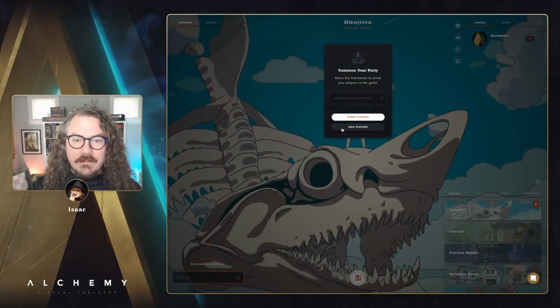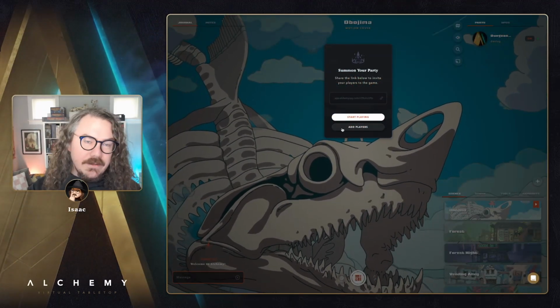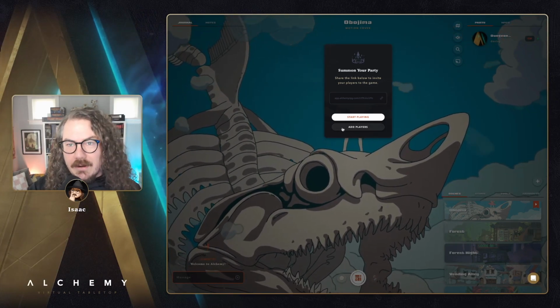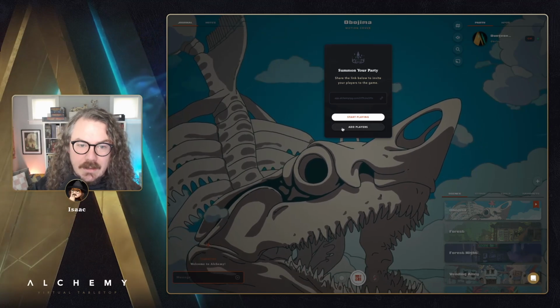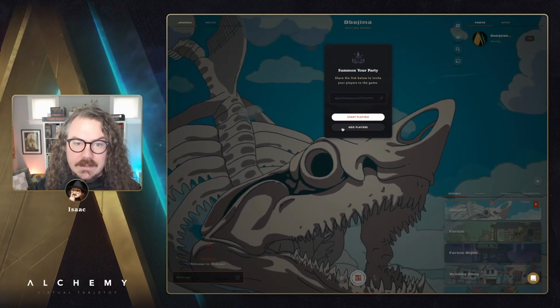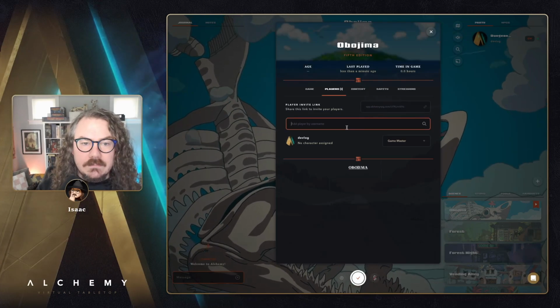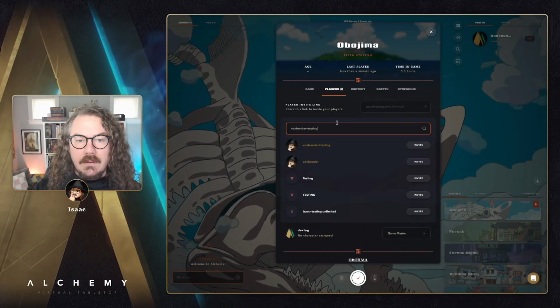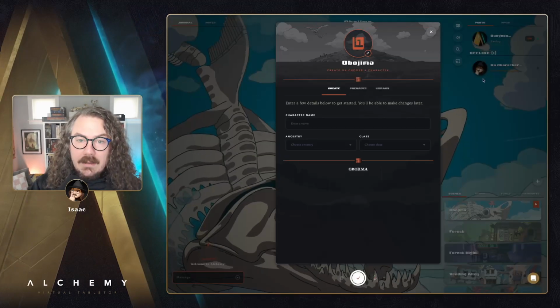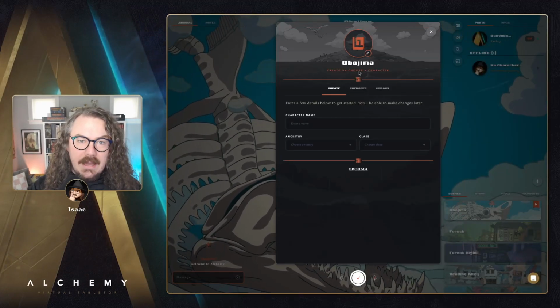So first off, Obojima is a 5th edition campaign setting. Everything that you know and love from 5th edition is here, but there are a few small changes to things on character sheets, and those are all things that we've accounted for in Alchemy. So let's go ahead and add a player here. We'll add a test account to this one, and I'm going to play them and take a look at what we have available here.